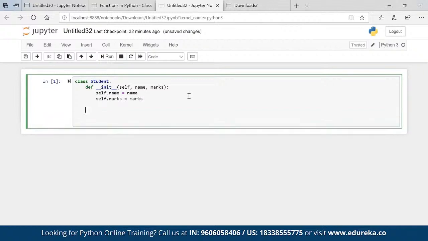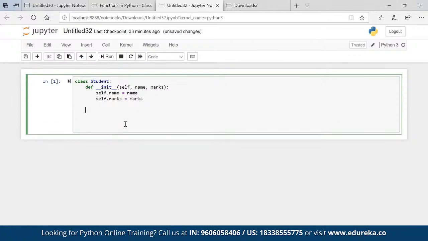Now, what I want is to create one more. Self is not necessary to use, you can give any name. You can put Edureka also, but something is required here. You can give any name, but self is the best programming practice. That's why we go for it. So it is helping us to assign the variables inside this method.